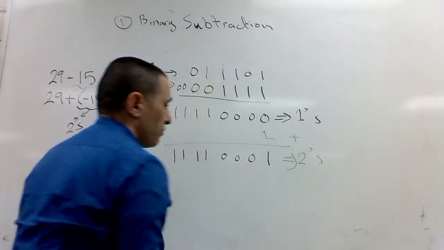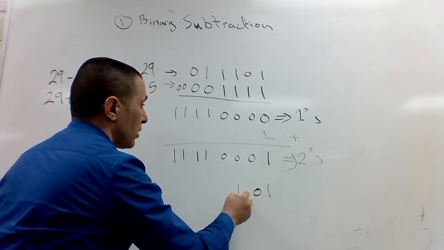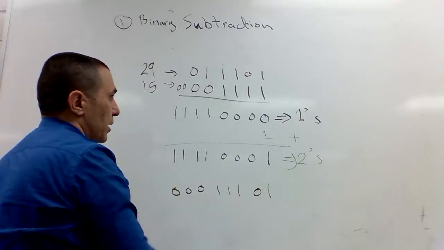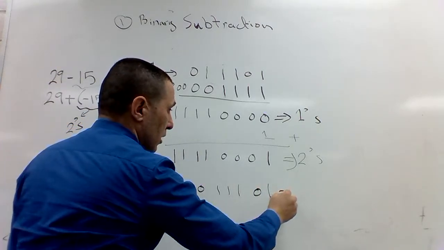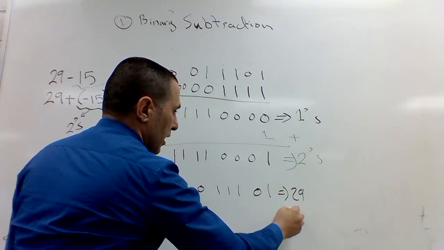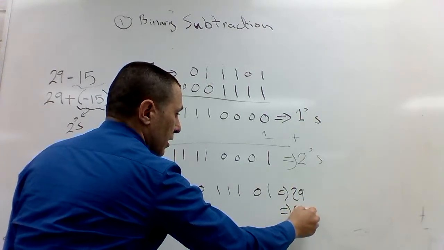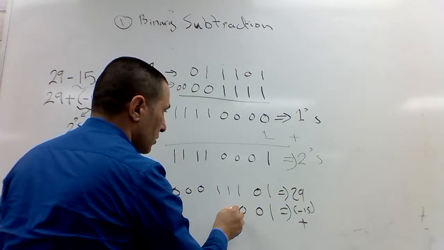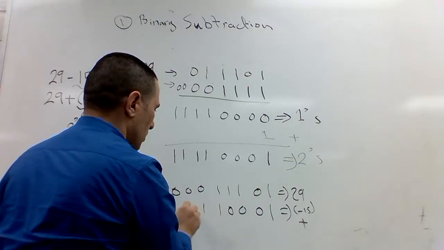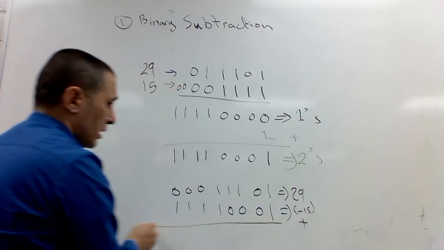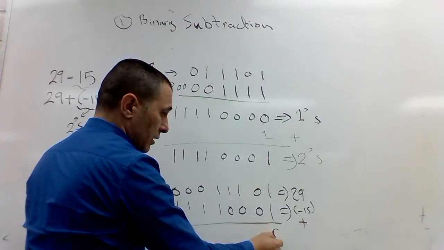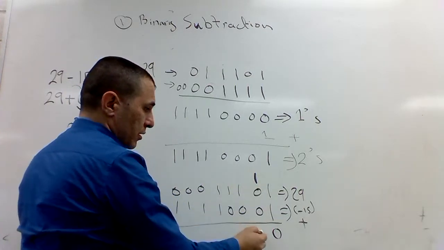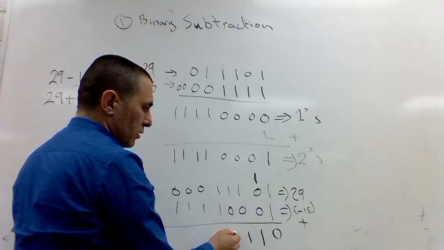Let's see now if it's going to give me the correct answer. 0, 0, and I make it 8 bits. I have to make it 8 bits as this. This is 29. And now I add to it the negative 15. What's negative 15? 1, 0, 0, 0, 1. Let's see. 1 and 1, 10, I'm adding. And this is 1, 1, 1.